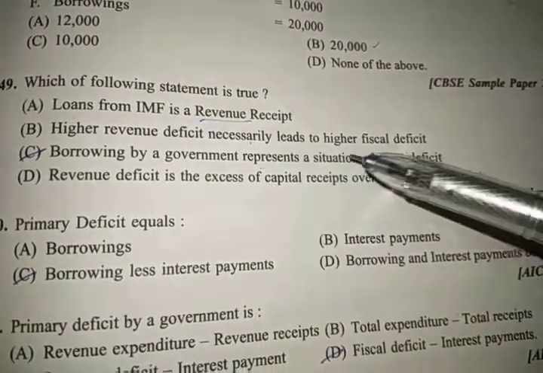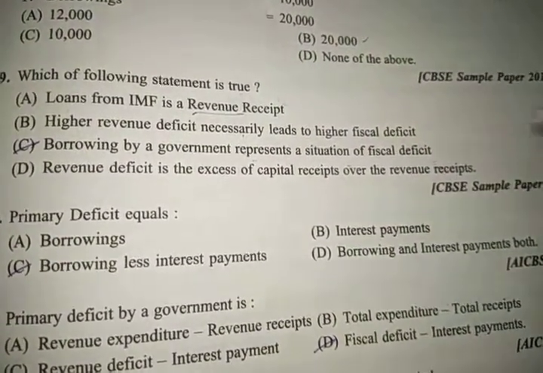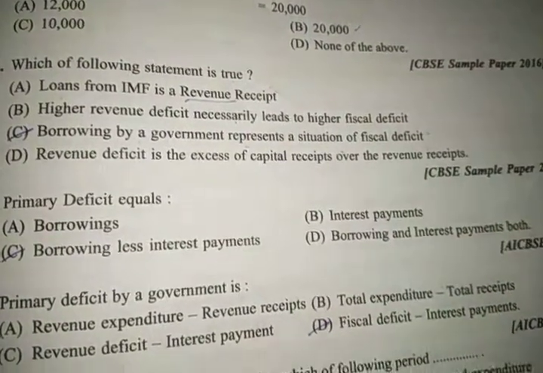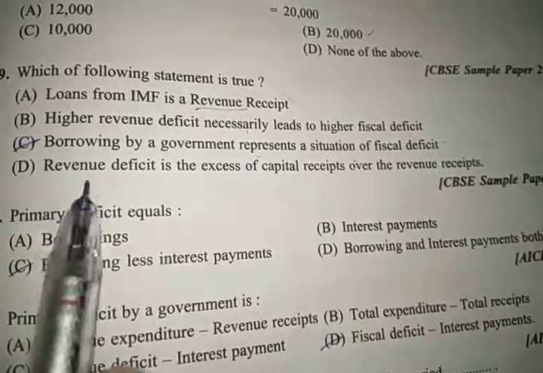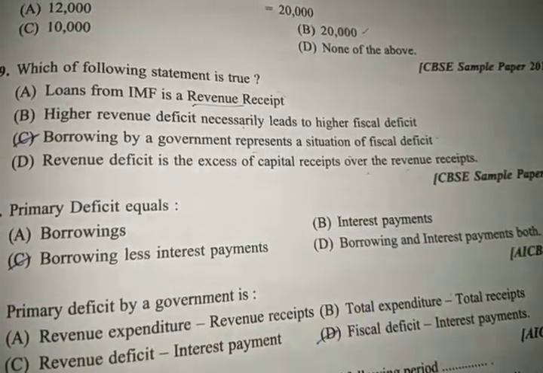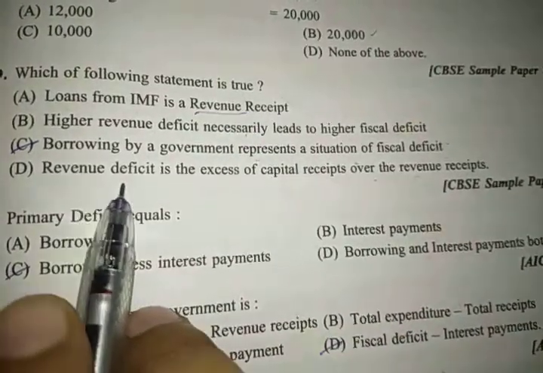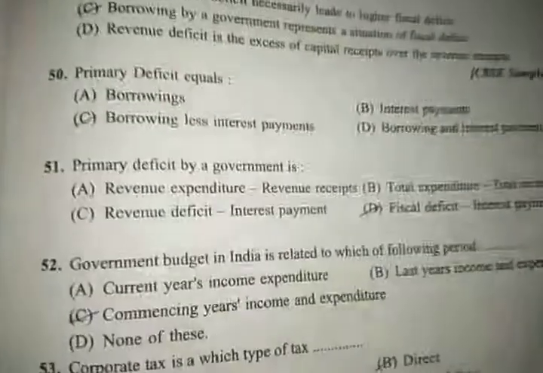Borrowing by a government represents a situation of fiscal deficit. Whenever the government is borrowing, that means you are in loss. Yes, this is true, because whenever the government borrows, that government borrowing is due to some deficit. Next is revenue deficit is the excess of capital receipt over the revenue receipt. So the revenue deficit formula was this, capital receipt minus revenue receipt.